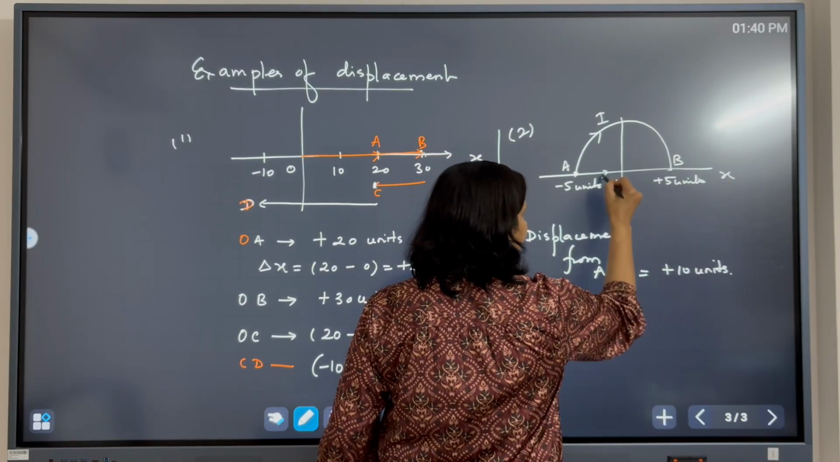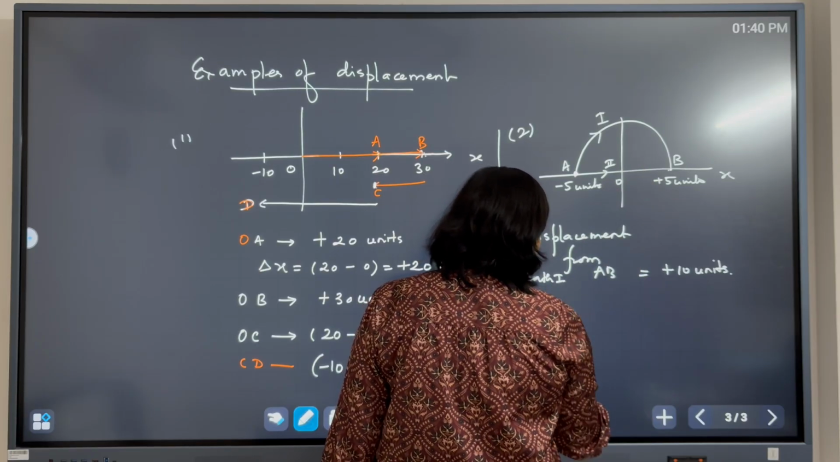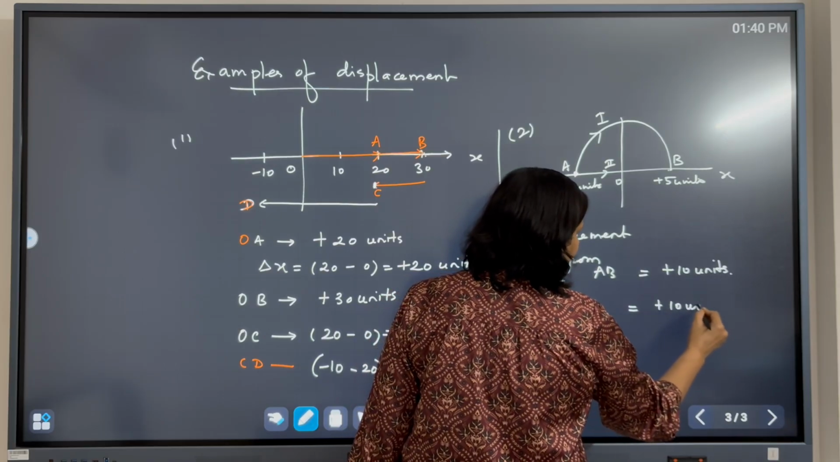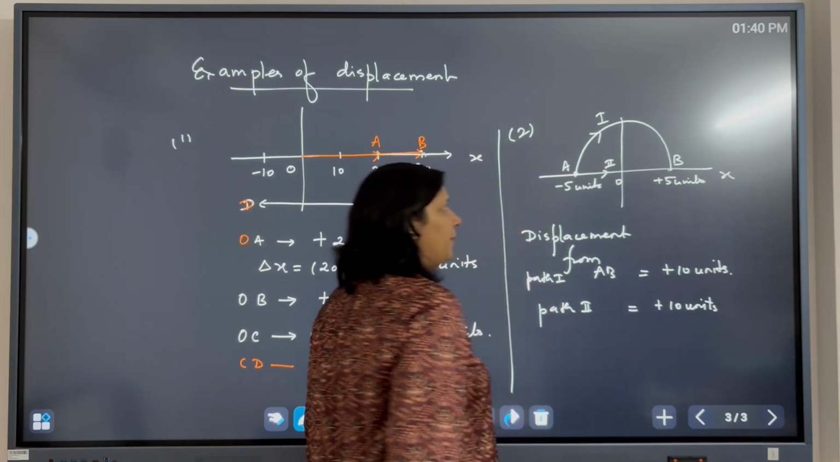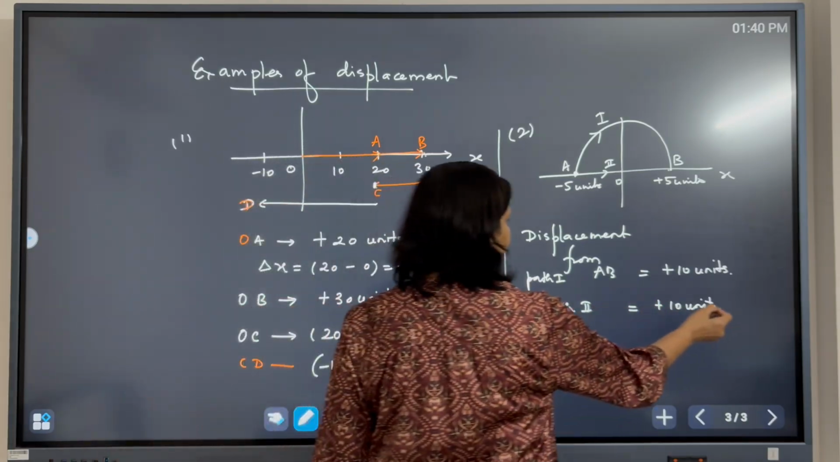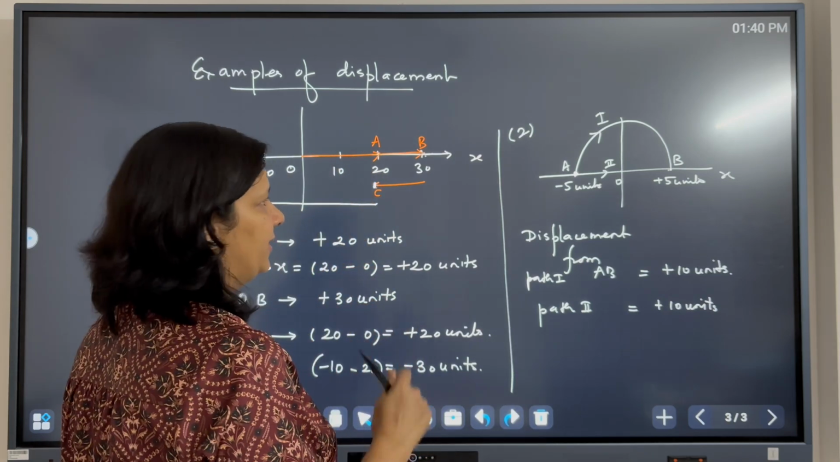If I take the second path, this is path 1. If I take path 2, then also the answer is plus 10 units. Does not matter. It just depends upon the initial and the final position of an object. Okay? So this is another example of displacement.